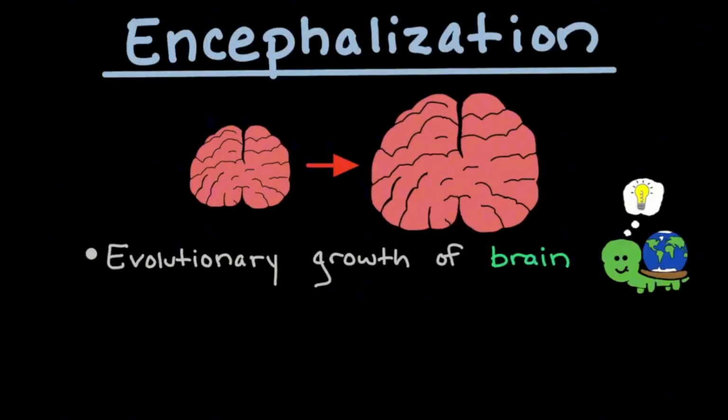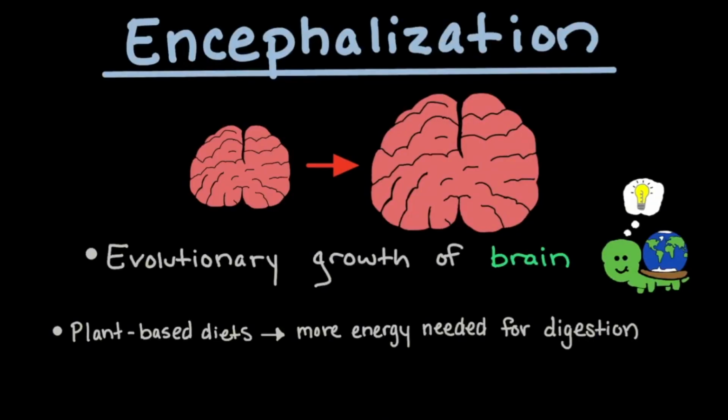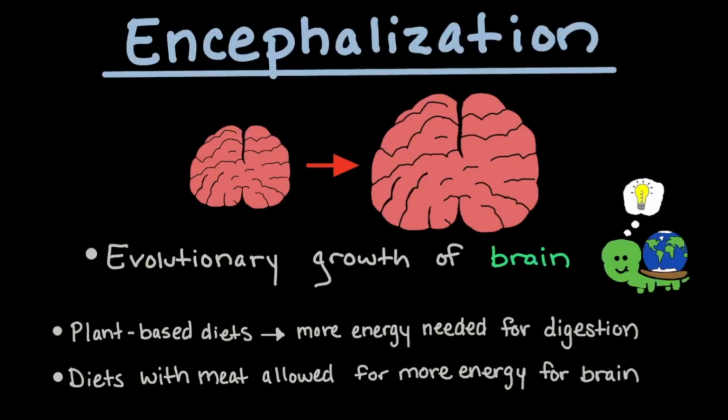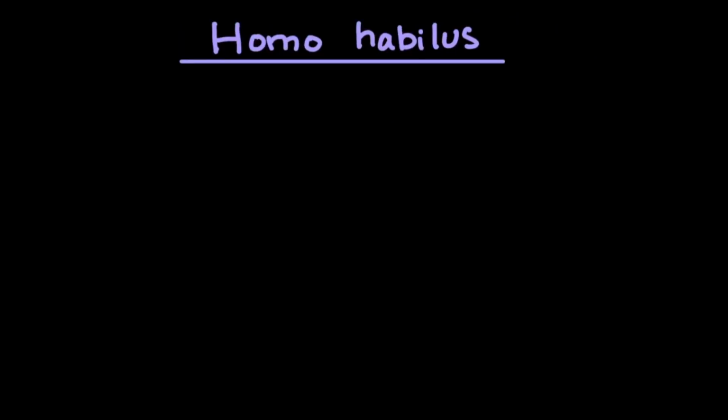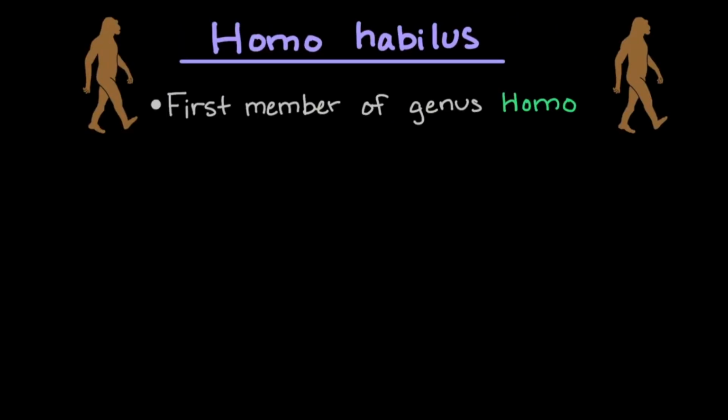Encephalization is the evolutionary growth of the brain. Plant-based diets required more metabolic energy for digestion. Diets that involved meat allowed for less energy to be used on digestion. This allowed for more energy to be put towards the growth of the brain. As human ancestors began to move to a more omnivorous diet, more energy was being put to the growth of their brain.